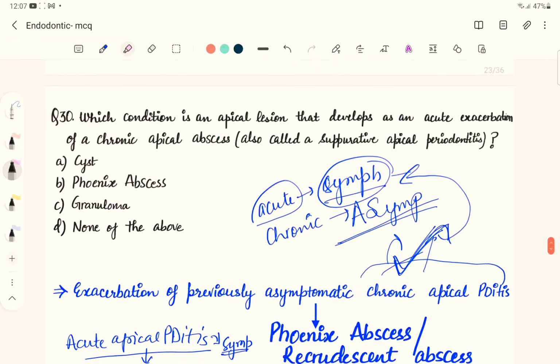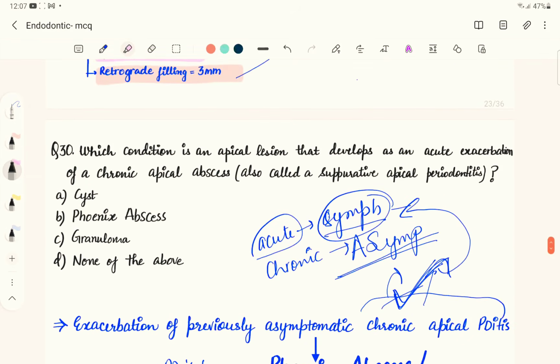So the answer to this question, which condition is the apical lesion that develops as an acute exacerbation of a chronic apical abscess, also called suppurative apical periodontitis. Suppurative is a word used for pus. So the answer is going to be the phoenix abscess.